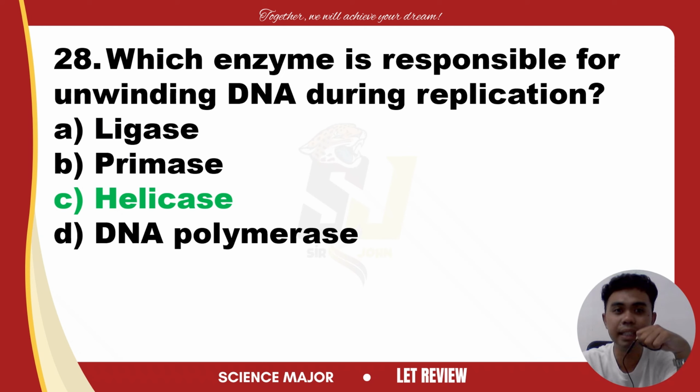Ligase is the gluer, helicase is the cutter or the scissor, and polymerase is the builder. Take note of that. I hope that's clear. Now let's proceed to the next item.